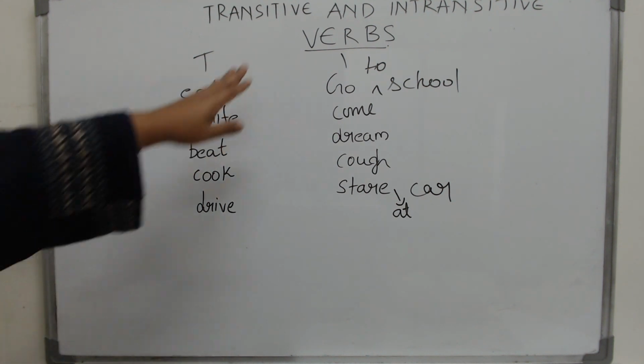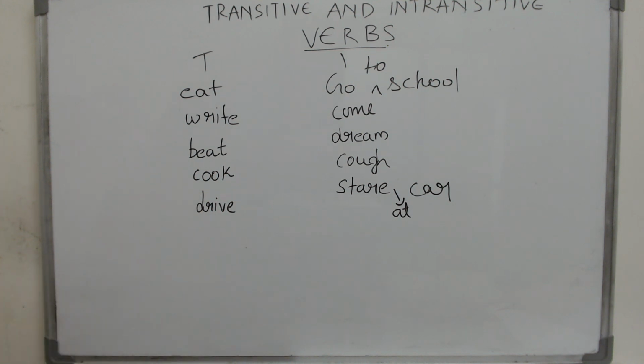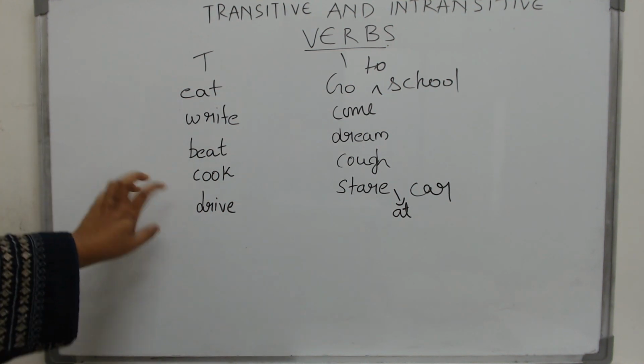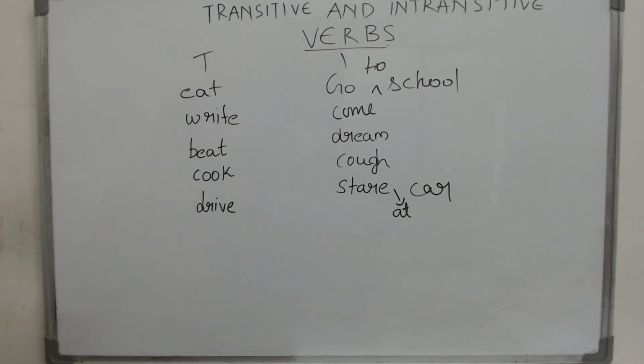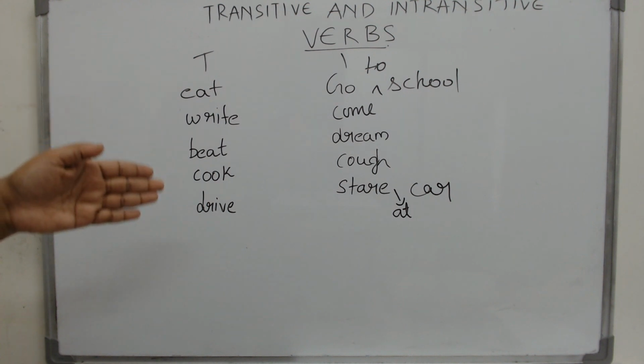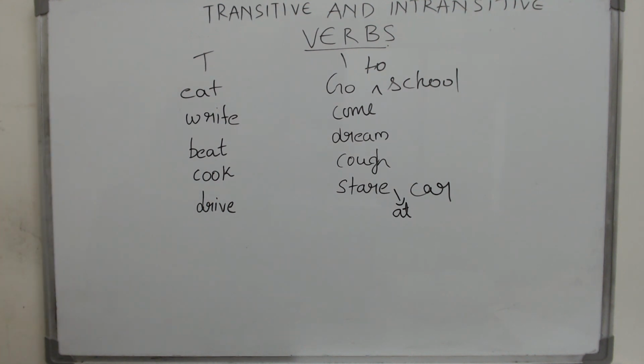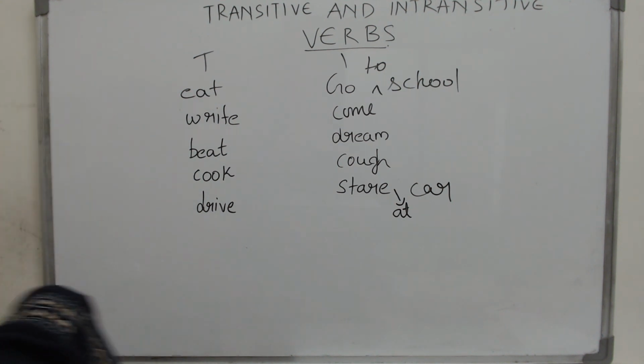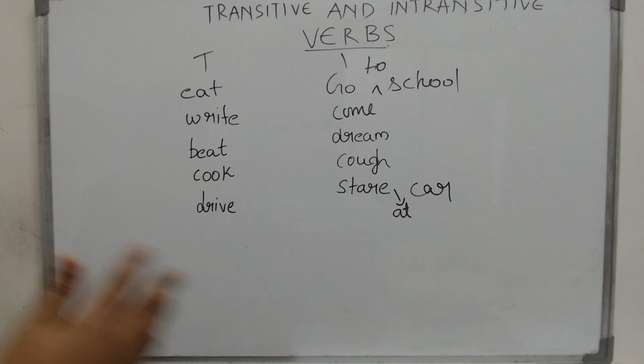So these verbs cannot have a direct object, and these verbs may or may not have a direct object. Now why is that? Is it possible that you can say eat and not have a direct object? The answer is yes. So there are some verbs which can be both transitive and intransitive. Why is that? It is a very interesting concept. Just see, I will show you some examples.